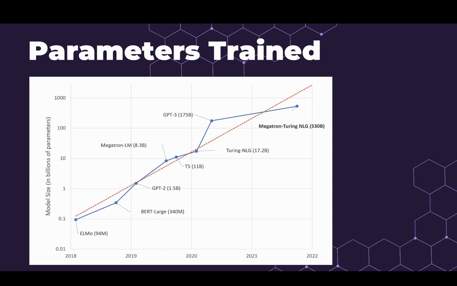What do we mean by parameters? Parameters means what the machine learning algorithm has learned from its data set. For example, we are creating a data set of emotions where every emotion is stored. For example, anger, passion, joy, fun, everything is stored in that. So the large language model is trained on that parameter. So this is one of the parameters it is trained on.